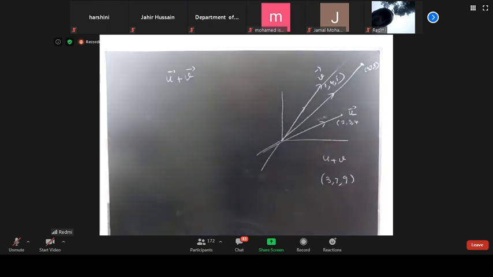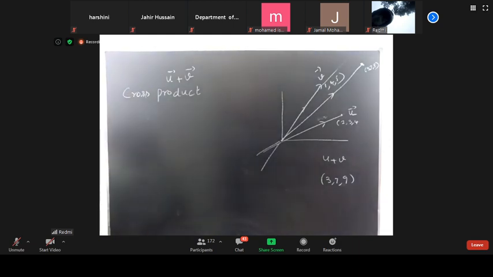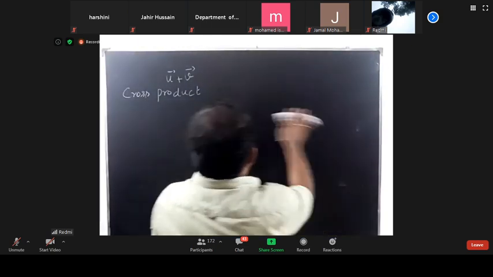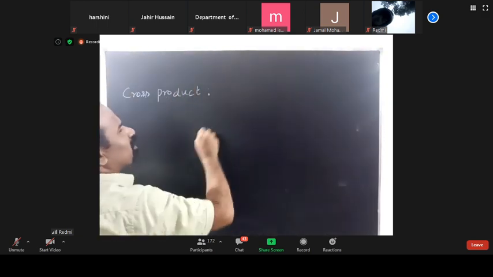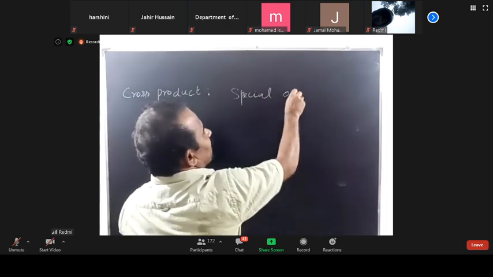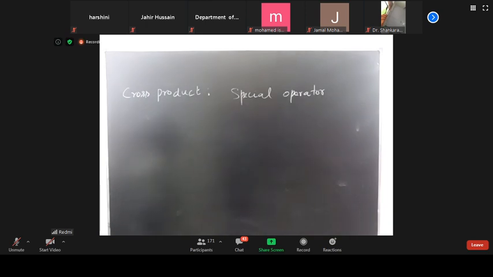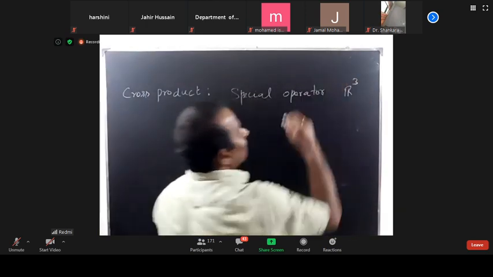Then the important concept is the cross product. The cross product is a special operator, and it is defined on R cube only.